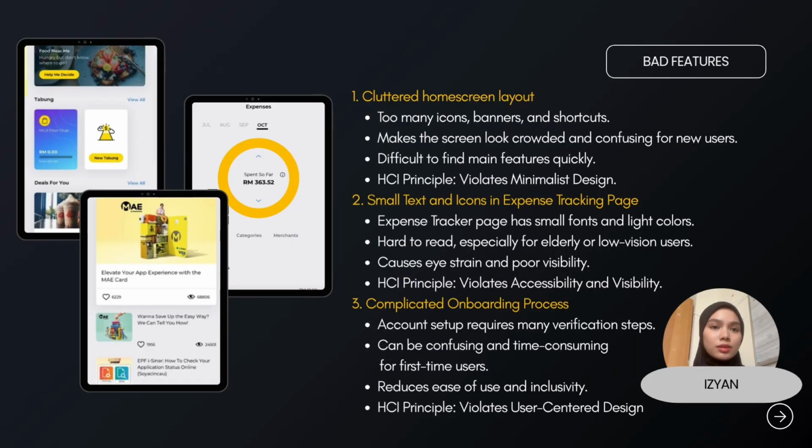However, there are also some weaknesses that affect the user experience. The first issue is the cluttered home screen. There are too many icons, menus, and banners that make the interface look crowded and confusing. This goes against the minimalist design principle. Secondly, the small text and icons, especially on the expense tracker page, make it difficult for users with poor eyesight to read. The color contrast is also weak, which reduces visibility and accessibility. Lastly, the onboarding process, which includes many verification steps, can be confusing for first-time users. This violates the user-centered design principle as it doesn't provide clear guidance throughout the setup.